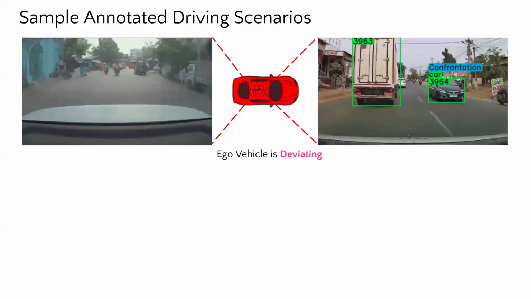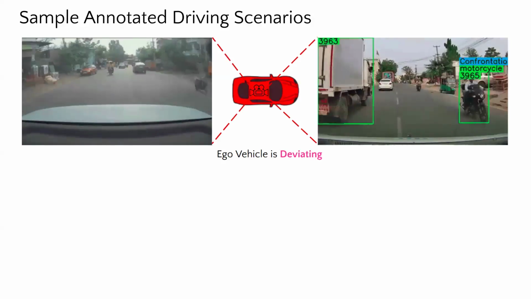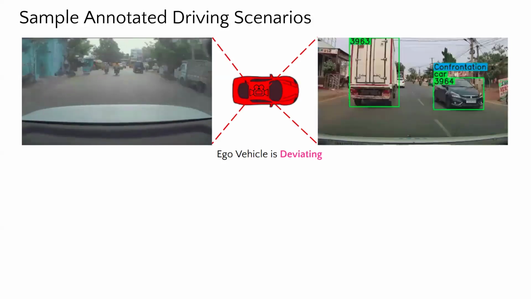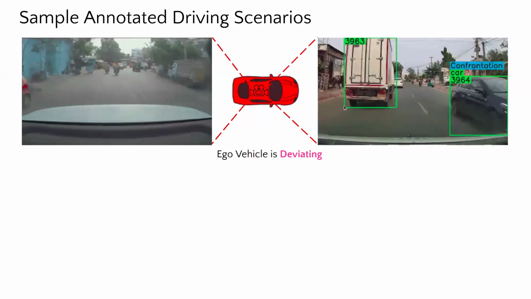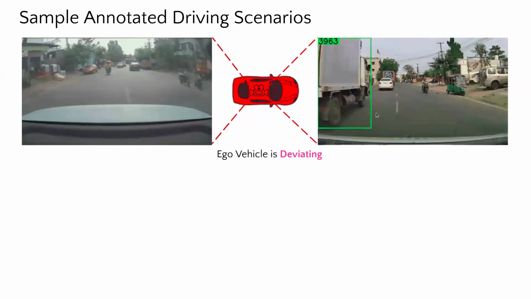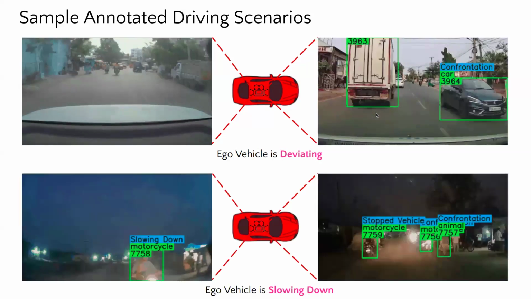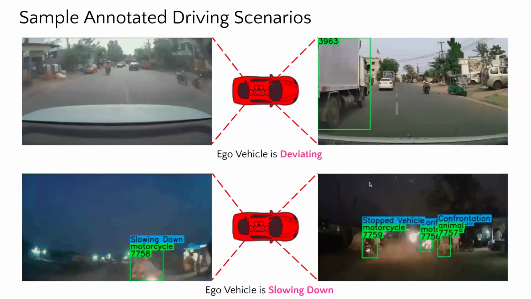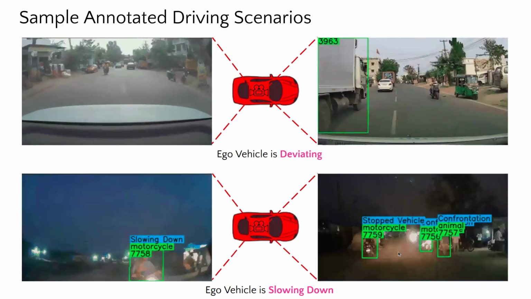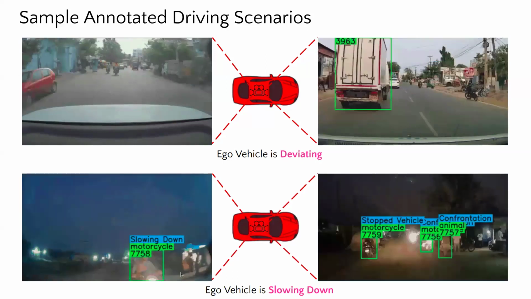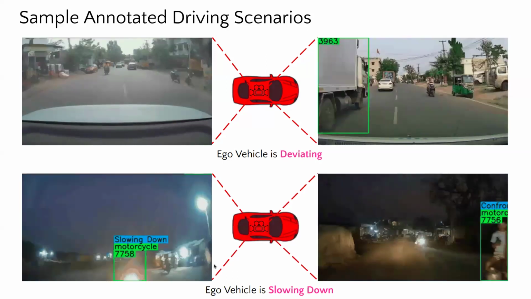Some additional annotated driving scenarios are shown. In this situation, the ego vehicle confronts a car and two motorcycles when it deviates from its lane to avoid congestion caused by the truck. While for this case, the ego vehicle slows down because of multiple road entities in the front view and also considers the vehicle in the rear view while applying the brakes cautiously.